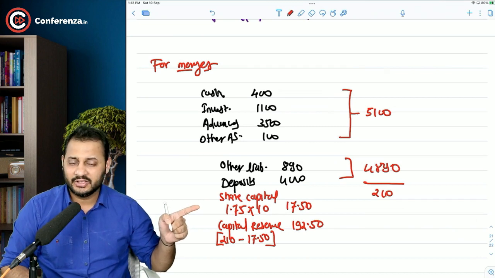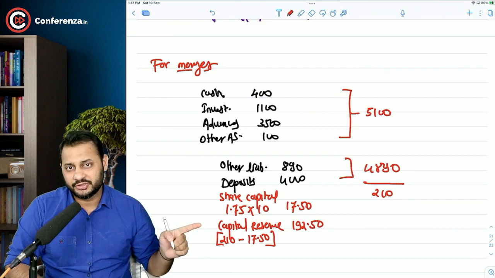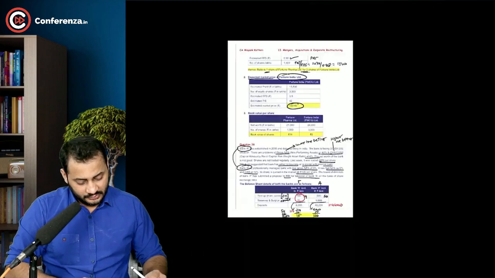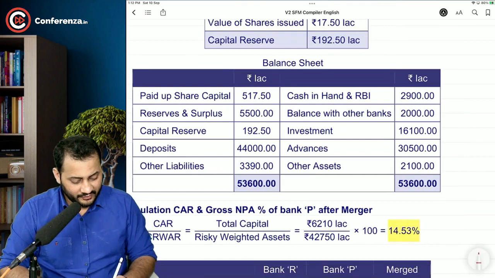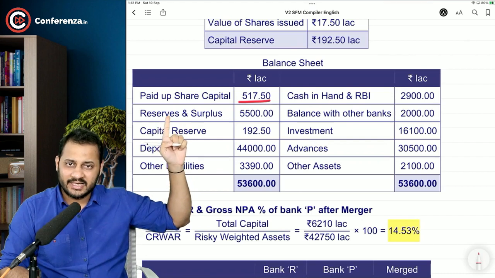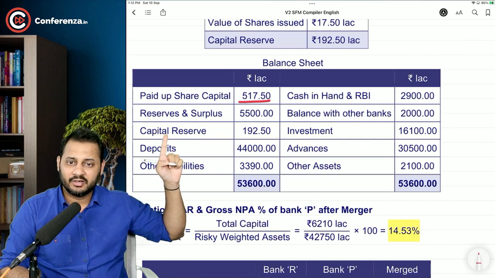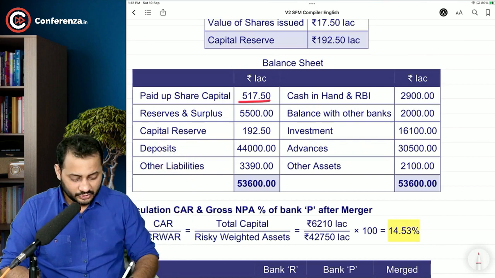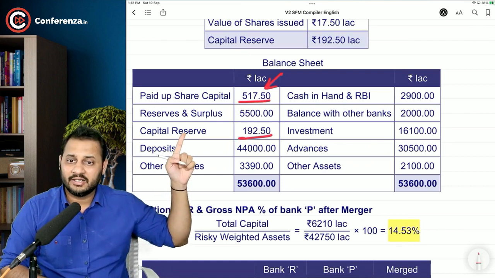Your share capital will get increased, and there will be a new factor called capital reserve in the balance sheet. See, now we are going to prepare the balance sheet. Have a look. We had 500 earlier in the balance sheet. Now it's 517.50. Reserves and surplus will stay as it is because there is no change in it. There is one more head called capital reserve of 192.50. So 17.50 out of this and 192.50 out of this will make 210 lakhs.